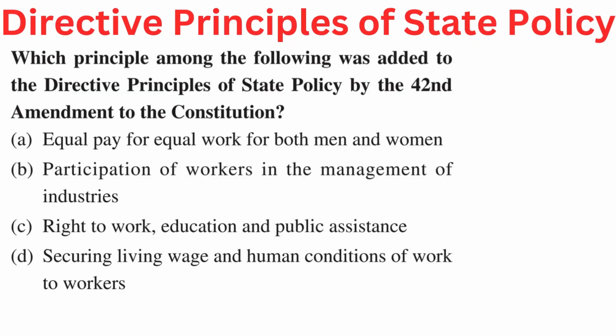Your question is, which principle among the following was added to the directive principles of state policy by the 42nd Amendment to the Constitution? Your options are A. Equal pay for equal work for both men and women. B. Participation of workers in the management of industries. C. Right to work, education and public assistance. Or D. Securing living wage and human conditions to work to workers.